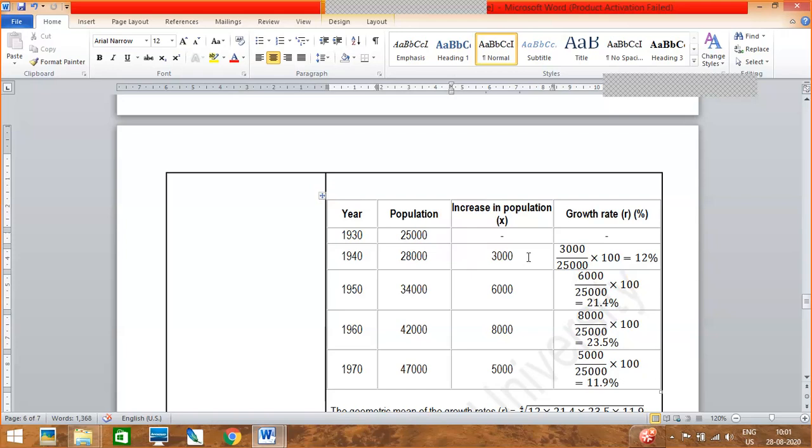And you write up to here, everything is same. Here, increase in population. In your first arithmetic increase method, you have learned up to here, right? So how you got 3,000, 6,000. So you write everything same up to here. Your population, increase in population.